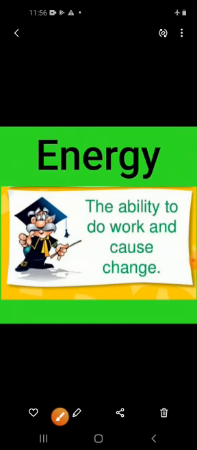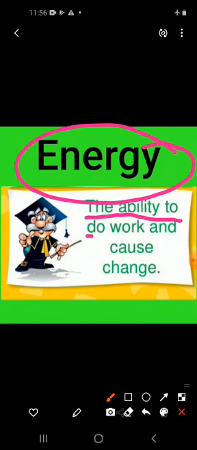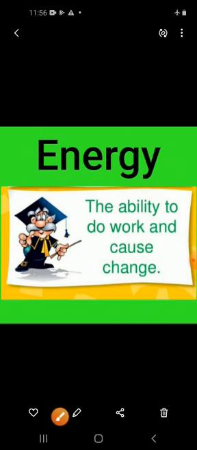Now we move towards energy. Energy is the ability or the capacity to do work. We need energy to do anything, from lifting, pushing, pulling, to breathing, laughing, or talking. We need energy to live.